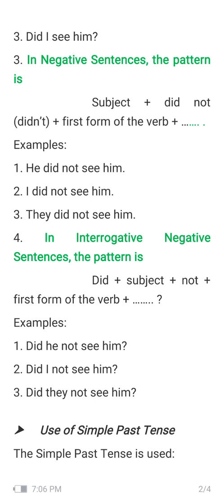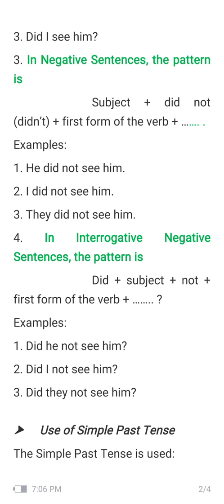So the next thing is interrogative negative sentences. When we have to make interrogative plus negative sentences, this is a combination of the interrogative and negative. So how can you make sentences of these? First of all, you will just write did, because firstly it's interrogative, and after that it's negative. So did plus subject, and since it's a negative, you will write not plus the first form of the verb, as usual, plus object.